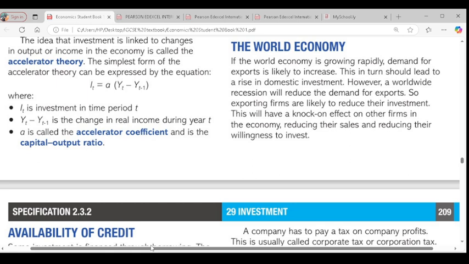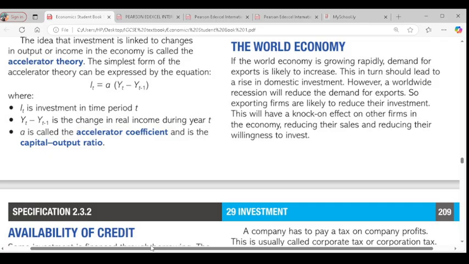If the world economy is growing rapidly, it means demand within the world will increase. Exports would increase, so exporting firms would increase their investment. These are domestic firms. They will increase their investment because demand for their goods will increase.